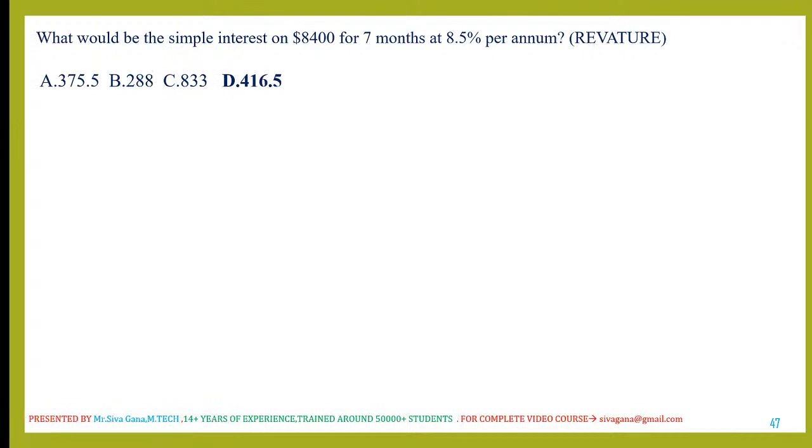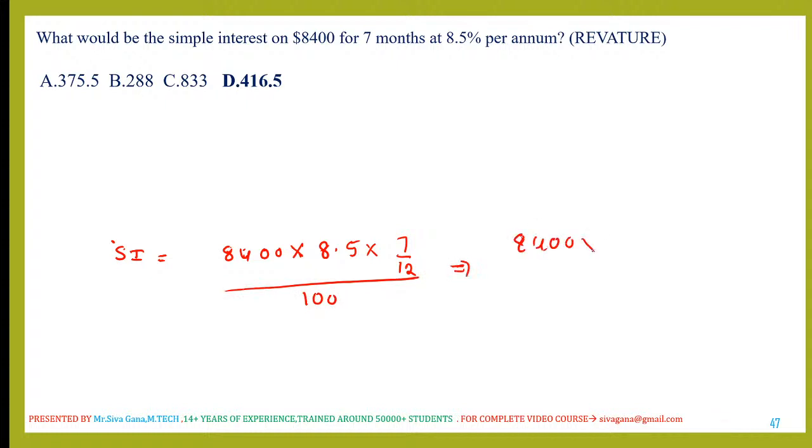What would be the simple interest for 7 months? Directly, simple interest is equal to PRT by 100. Principal is 8400, rate of interest is 8.5, time period is 7 months, which is nothing but 7 by 12, divided by 100. So this is 8400 into 85 into 7 divided by 100 into 12 into 10, multiplying 8.5 with 10 divided by 10.